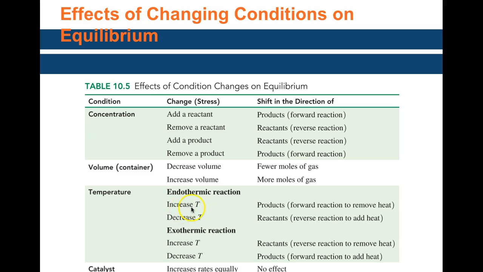Endothermic loves heat, so increase the temperature to get more products. If you don't want more products, then decrease the temperature. Exothermic doesn't love heat, so remove the heat, decrease the temperature, to get more products. If you increase the temperature, it goes in the reverse direction. A catalyst has no effect on the equilibrium position.